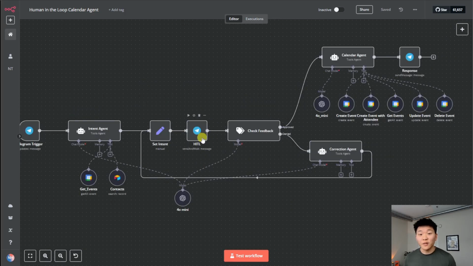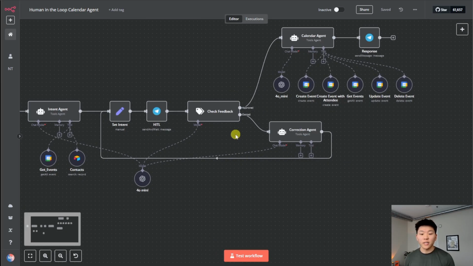Once Telegram gets our feedback here, we send that into a check feedback AI node, where it is going to understand, okay, this is the human's feedback. Is this an approval message? And can we send it off to the calendar agent? Or is it denied and we need to send it to a correction agent in order to make the changes, and then we'll send that back to the human for review. So obviously if the message is denied and it gets sent to the correction agent, it's going to look at the original intent that the agent made over here, and it's also going to look at the feedback that we gave, and then based on combining those two inputs, it's going to create a new intent.